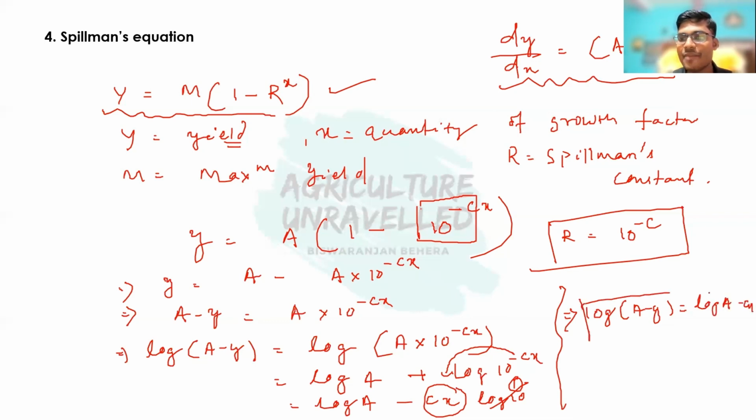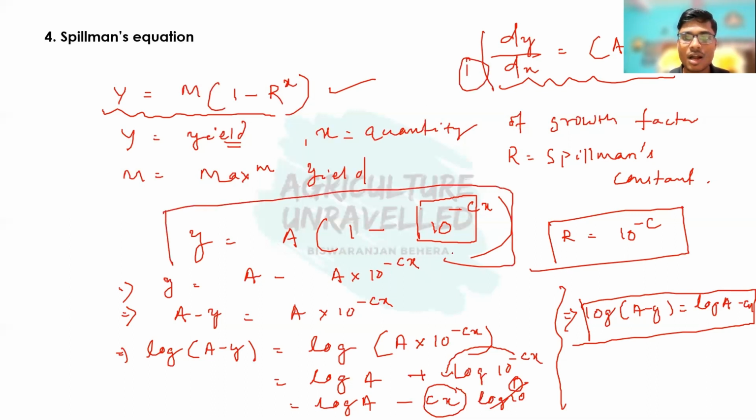This is the modified version of Mr. Lee's law. If there is a question that says choose the correct equation of Mr. Lee's law, this equation will be there. This equation will also be there, and in option C, this equation will be there. Then the correct answer will be all of these. All of these equations are related to Mr. Lee's law of diminishing return. I hope the concept of Spillman's equation and Mr. Lee's law of diminishing return is clear now.